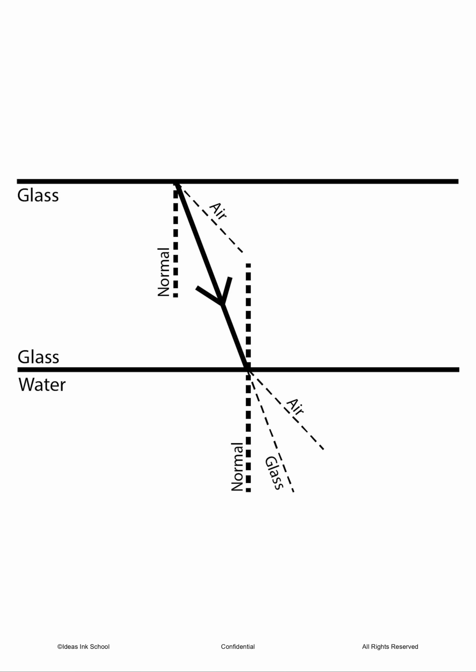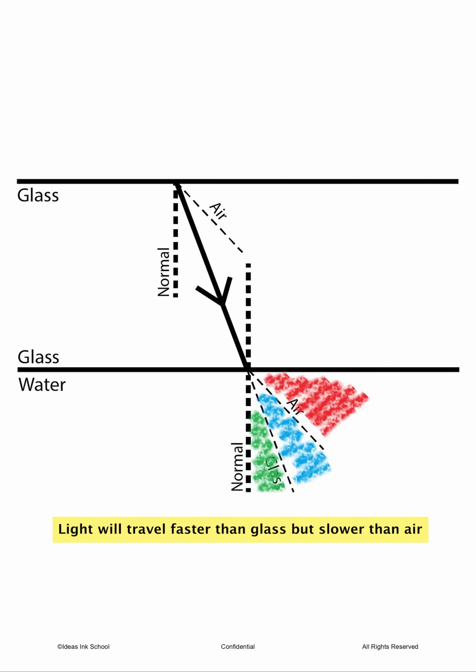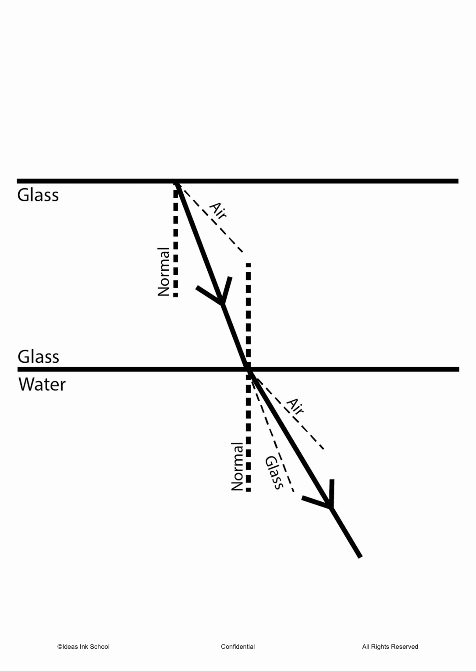Now we have two lines dividing the region into three sectors. Since light is traveling through water, which is a medium that is less dense than glass but at the same time denser than air, the relative speed of light will be faster than that of glass but slower as compared to air. As a result, the refracted light ray will appear in the area bounded by the two dotted lines that depict the speed of light in glass and air respectively.